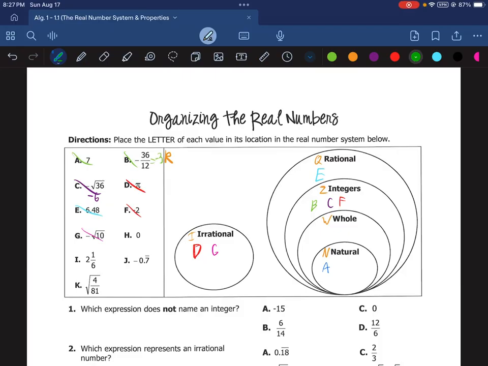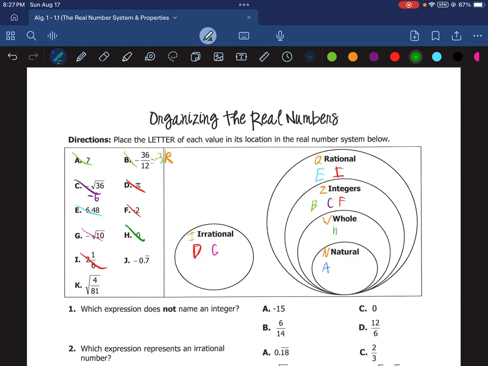Next up is H, which is the number 0. 0 is a whole number. It is the only number that is whole but not natural. I comes up next, and I is 2 1/6. It's a fraction that can't be reduced, so that would go with rational.